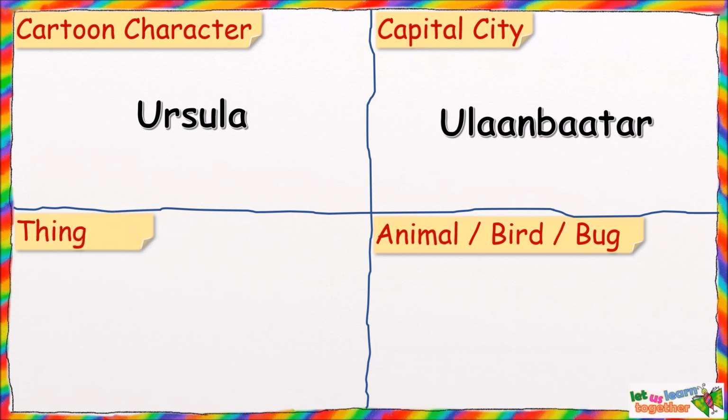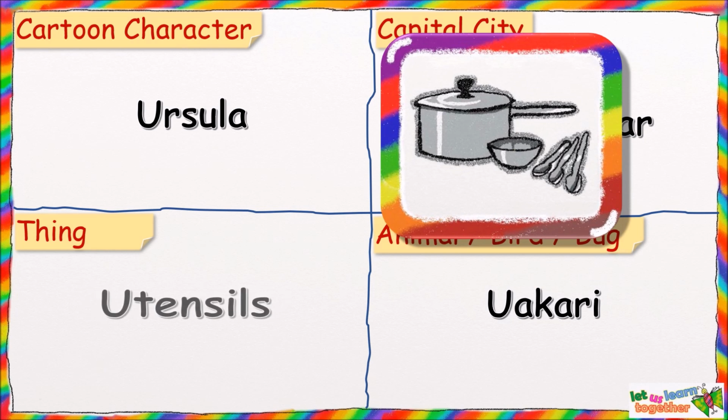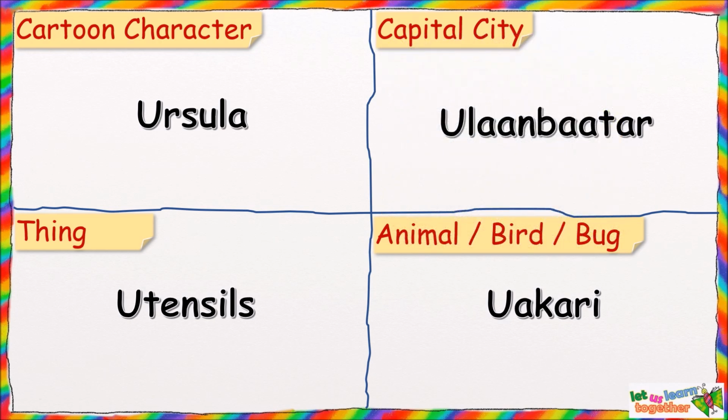Then U for Uakari. And U for Utensils. So there we go. We have cartoon character Ursula, capital city Ulaanbaatar, animal Uakari, and thing Utensils, all starting with the letter U.